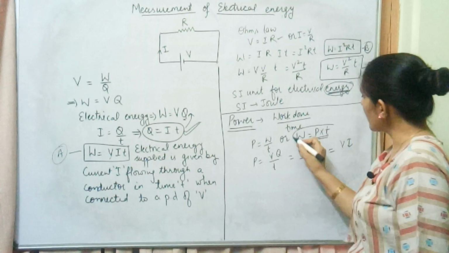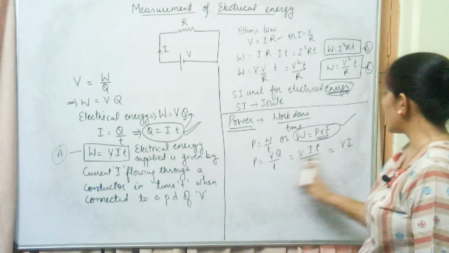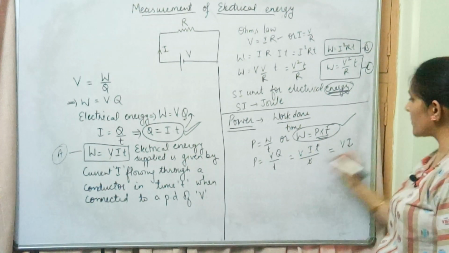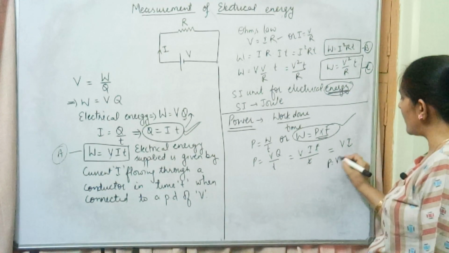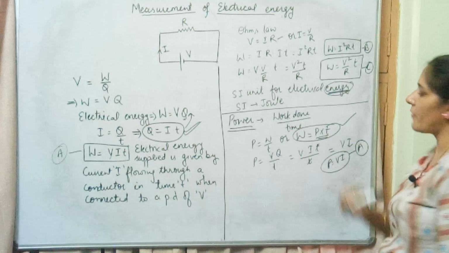If somebody is going to ask you electrical energy, you may write it this way. Otherwise simply power we can find as V into I. So the first expression for power, we can say P is equal to V into I. This is expression number A for power.